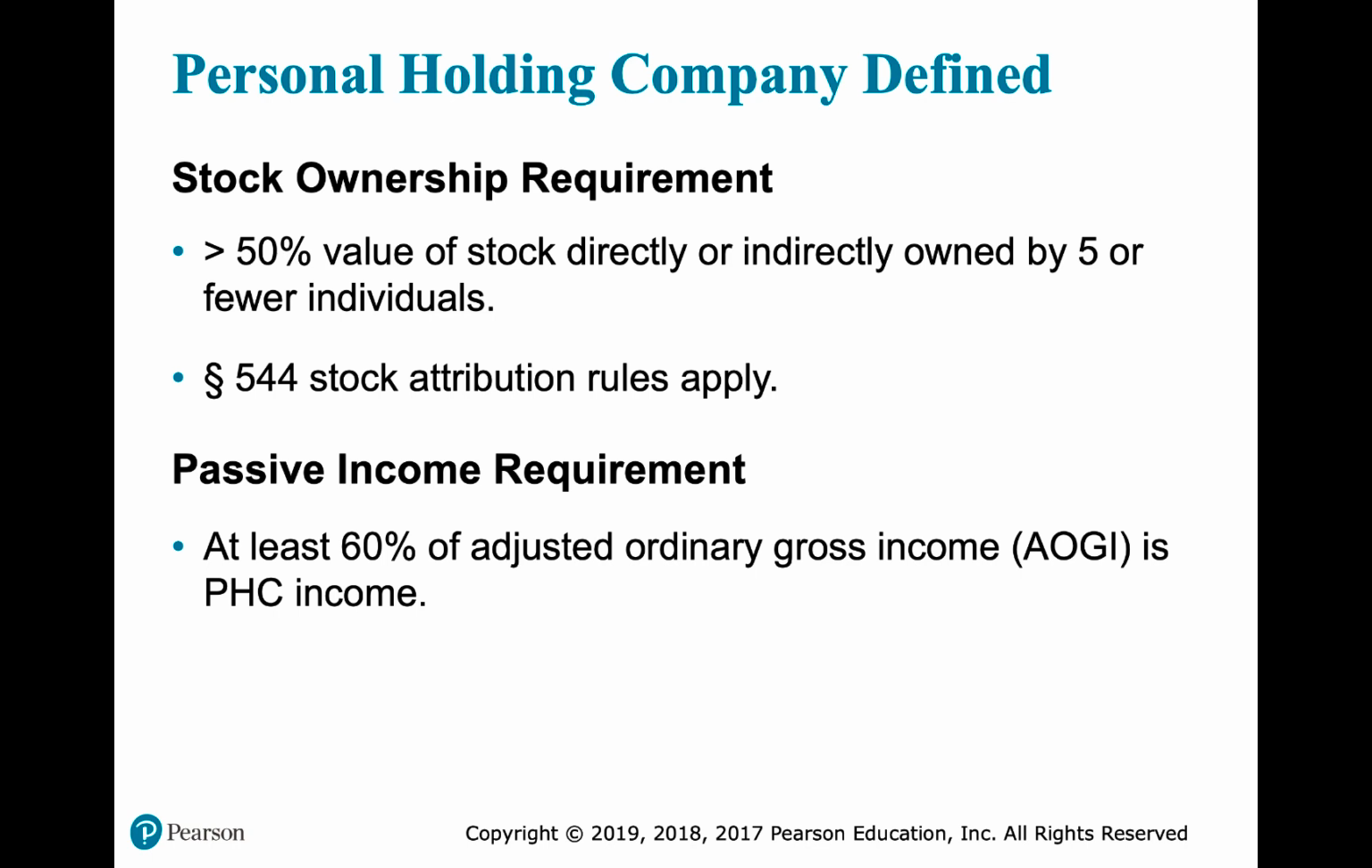The personal holding company also has a passive income requirement. If we meet both of these, it's a personal holding company, not just one. The passive income requirement says that at least 60% of adjusted ordinary gross income is personal holding company income. And S corps and tax-exempt organizations are excluded from the personal holding company definition.